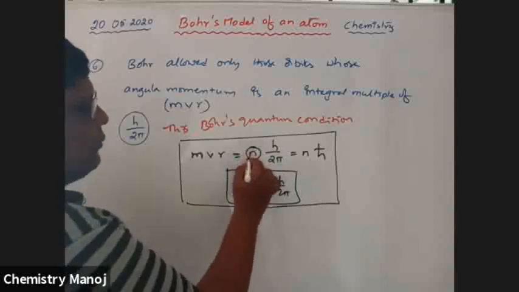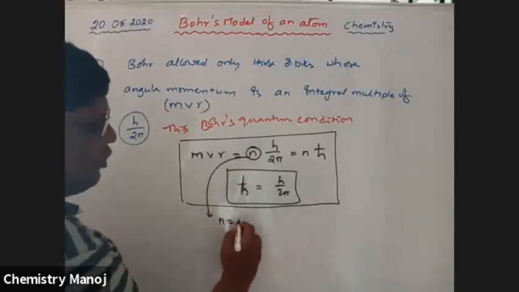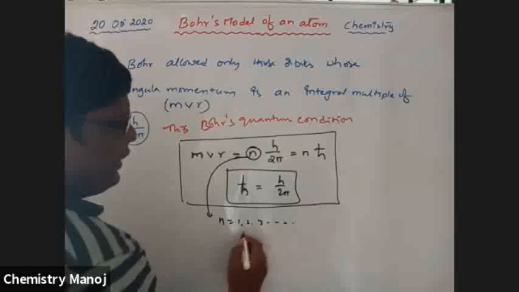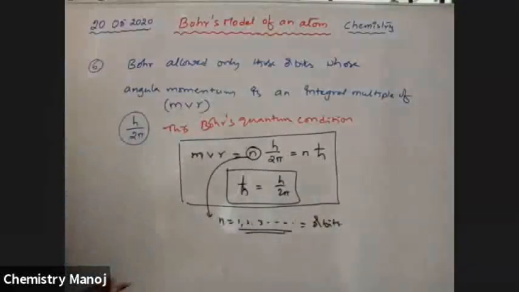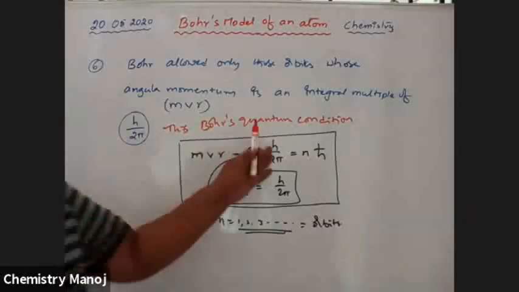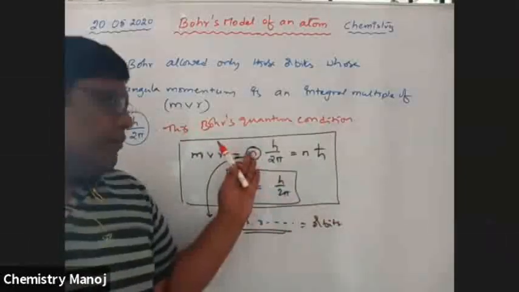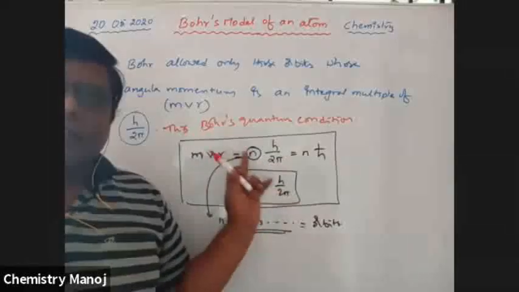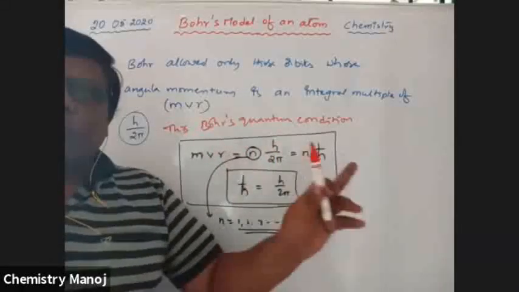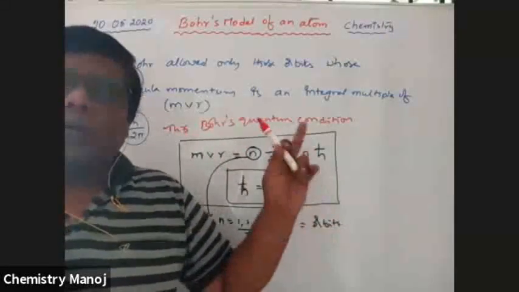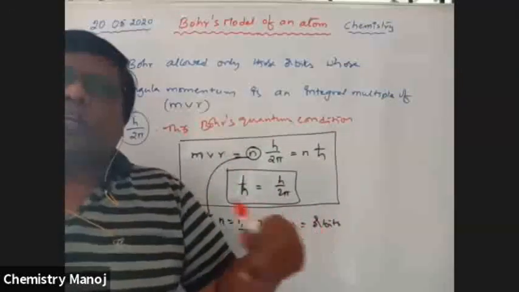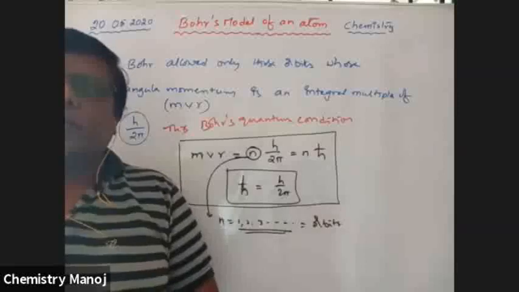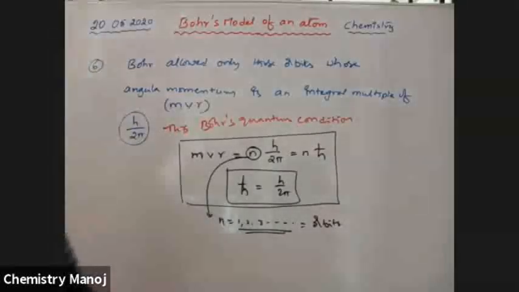Here n is the number, n is equal to 1, 2, 3, 4, etc. These are nothing but the orbits. So for the first orbit, mvr is equal to h by 2 pi. For the second orbit, mvr is equal to 2h by 2 pi. For the third orbit, 3h by 2 pi. Only those orbits are allowed. The other orbits, between orbits 1 and 2, may also exist, but they are not accepted by this Bohr concept. So these are very, very important for Bohr's atomic model.